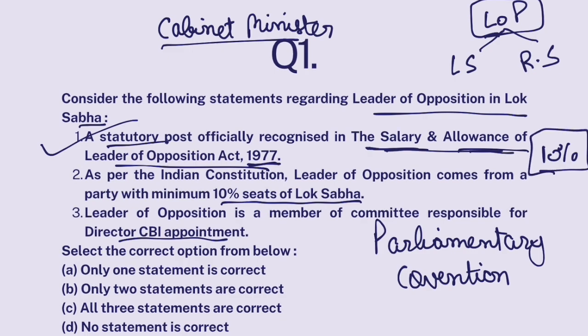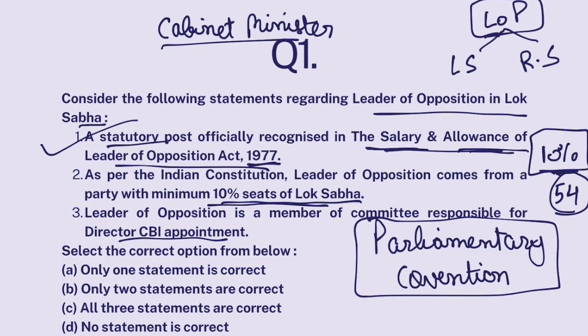Now, for the past two Lok Sabhas, 2014 to 19 and 2019 to 24, Congress party could not even get more than 54 seats. Hence, Government of India said, or the government of the day said, that they are not eligible for the post of leader of opposition. Okay, because they do not satisfy the 10% rule. But let me tell you, it's just a parliamentary convention. Nowhere in any law or constitution it's written that leader of opposition should come from a party that has minimum 10% seats of the Lok Sabha. So it is not as per Indian constitution, nor is it as per any law.